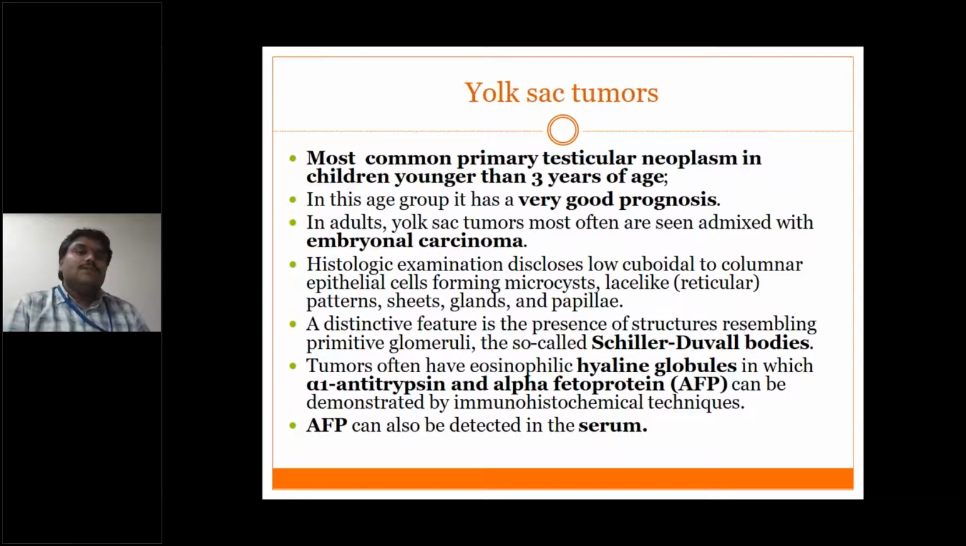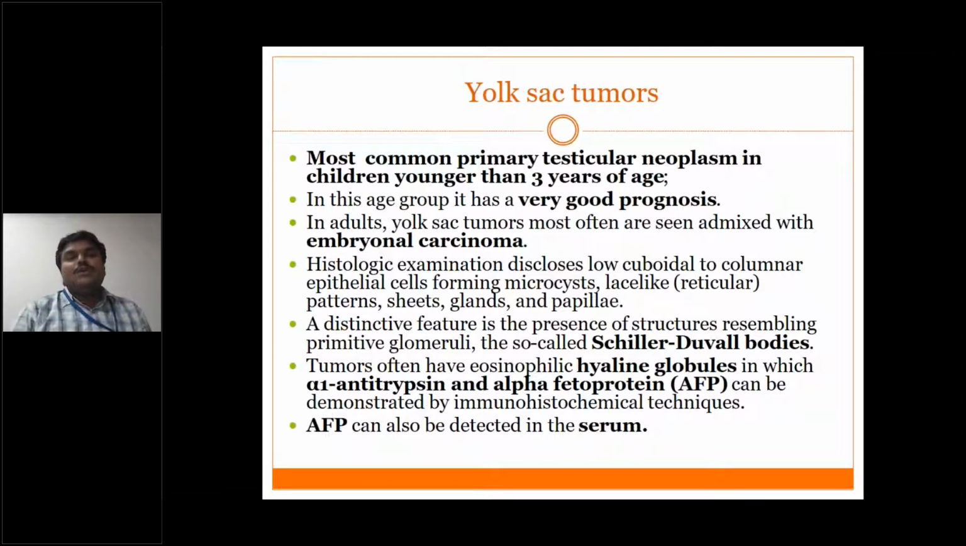Next, yolk sac tumors. So this is the most common primary testicular neoplasm in children younger than 3 years of age. This we discussed. Again, in this age, it has a very good prognosis. If you give chemotherapy, I mean, it will be gone. Okay, so it melts like ice. It's very, very good actually. It has a very good prognosis.